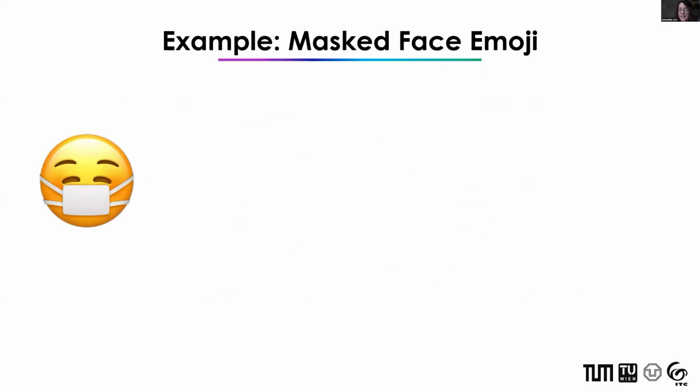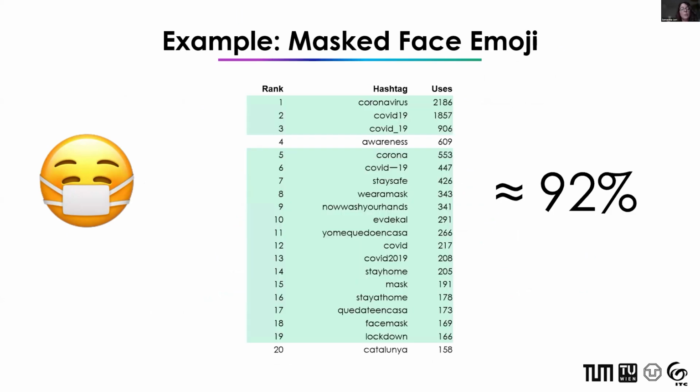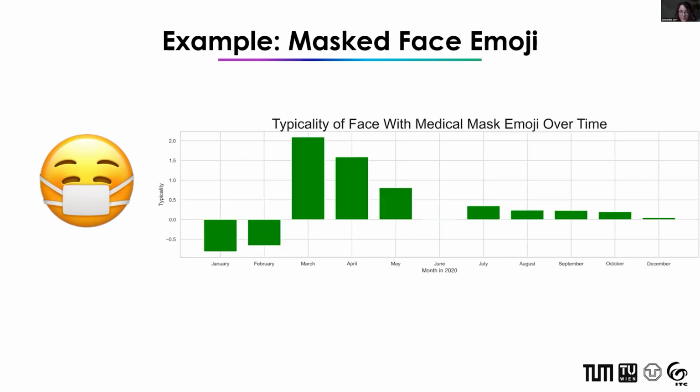Taking this masked face emoji again, we want to see if it is topically consistent, if it refers to one specific topic in particular. And one way we can do that is by looking at the co-occurring hashtags. So in posts that contain this masked face emoji, here we can see about 92% of those uses were used together with a hashtag that had to do with the coronavirus.